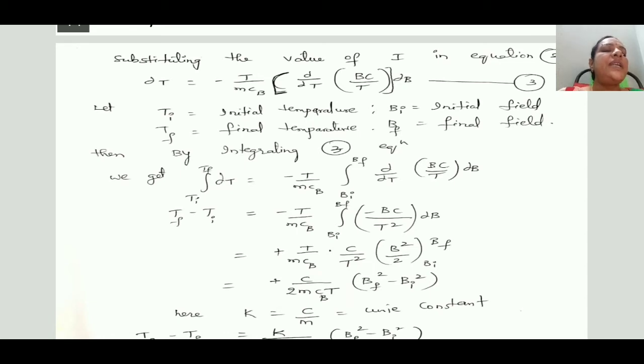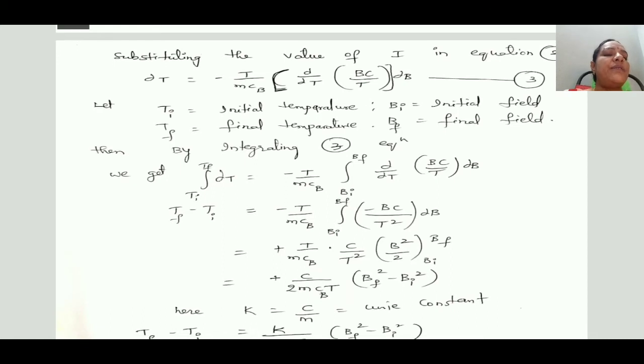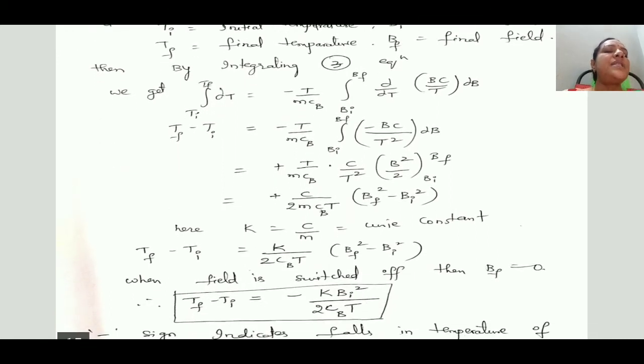Again, if we integrate the magnetic field B, we get B square by 2 within the limits Bi to Bf. By substituting these limits, C by 2 MCB T into Bf square minus Bi square.